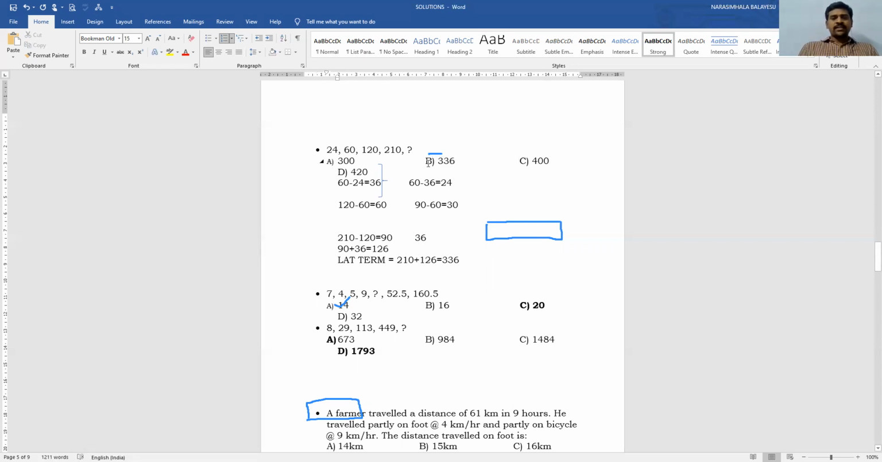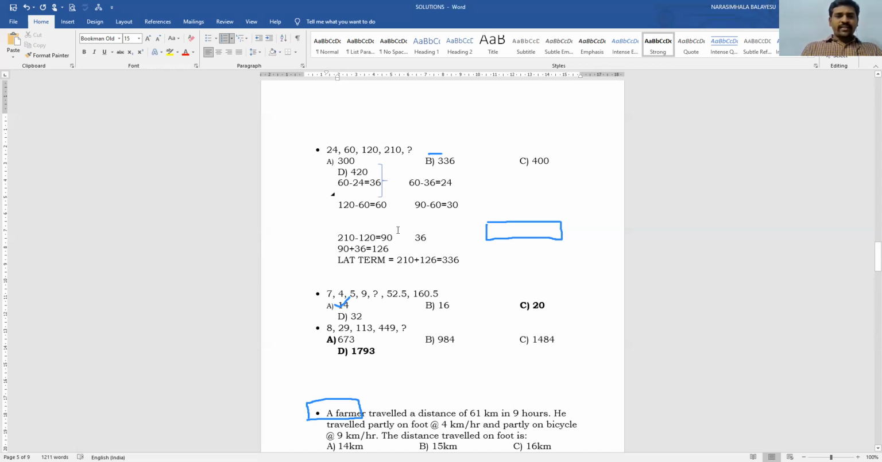I think you got my answer. Sir, whenever we want to solve the problem on this number series, first we have to identify the consecutive numbers. First we take the first two numbers, we find out the difference. What is the difference? 36. And then 120 minus 60, 60 difference. 210 minus 120, 90. So now there is no correct relation between 36, 60 and 90.